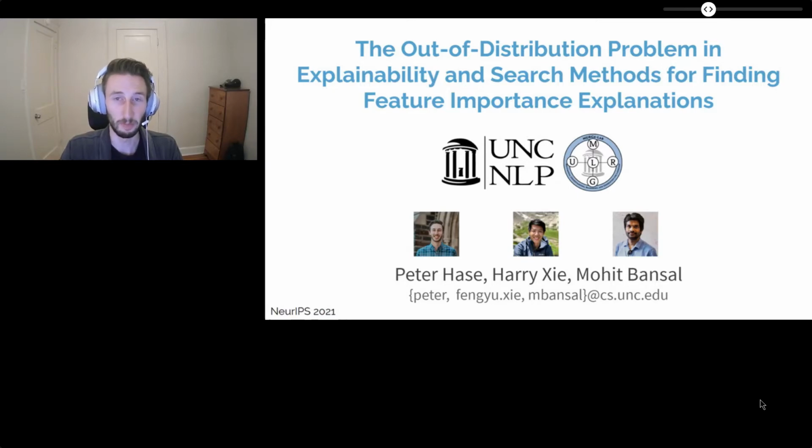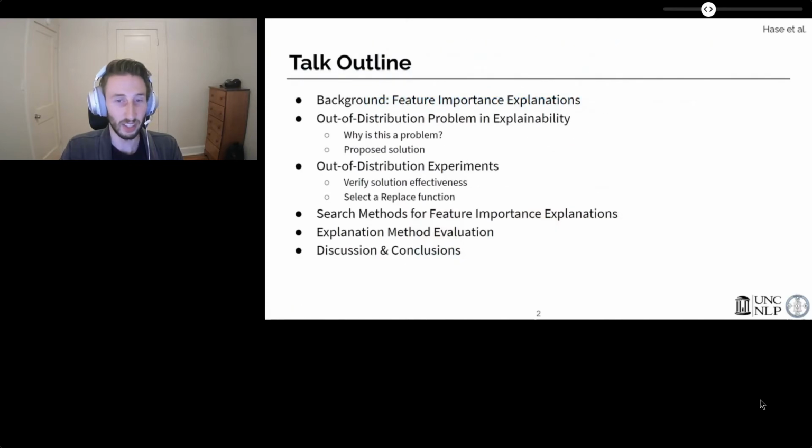Problem in explainability and search methods for finding feature importance explanations, which is work done at UNC Chapel Hill with Hase and Mohit Bansal. Here's an outline of what we'll cover.